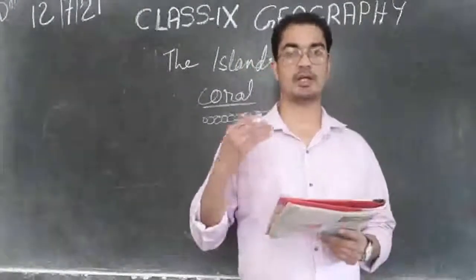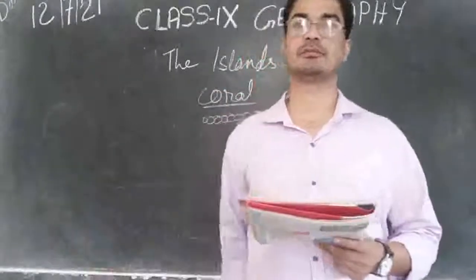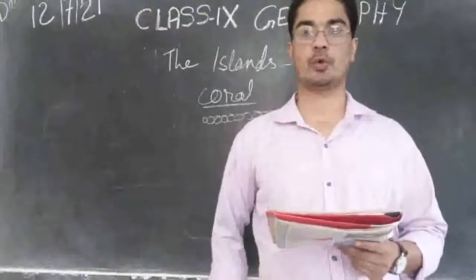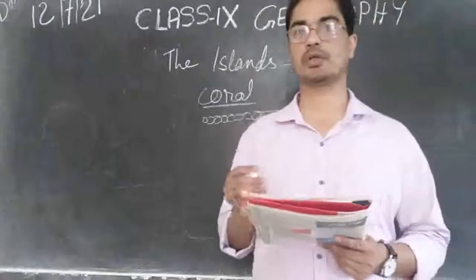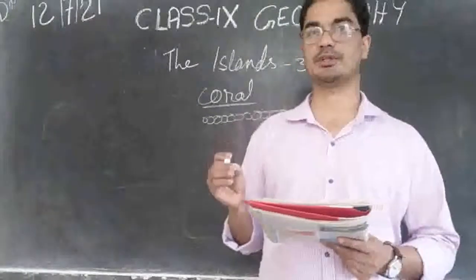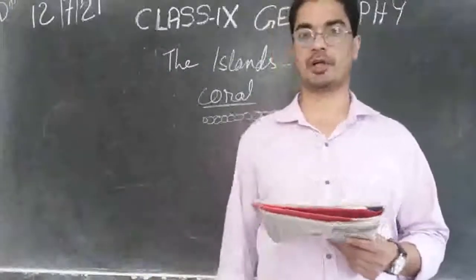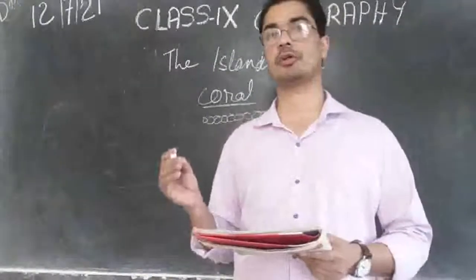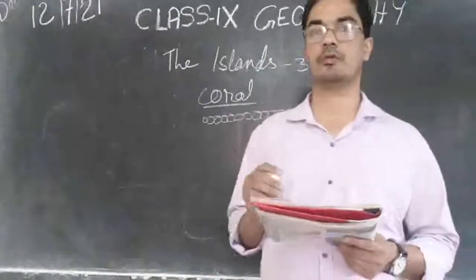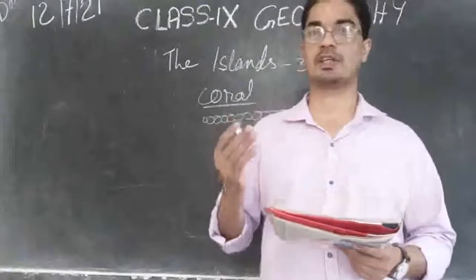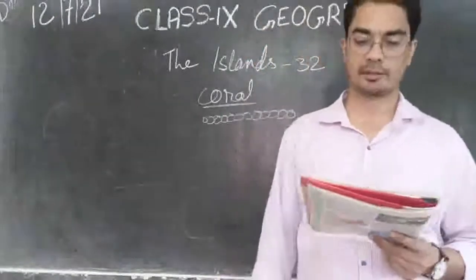So these Andaman and Nicobar Islands are closer to the equator. Because of that, they experience an equatorial climate. Equatorial climate means high temperature and high rainfall. So that is very suitable for the growth of trees. Because of this equatorial climate, we will find a lot of trees growing in these Andaman and Nicobar Islands.